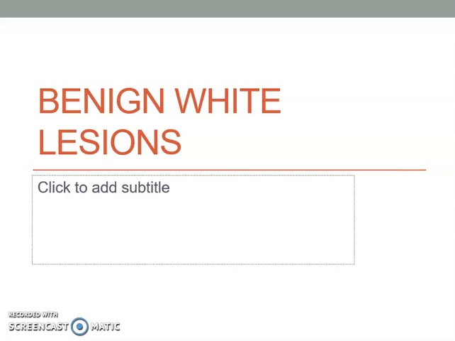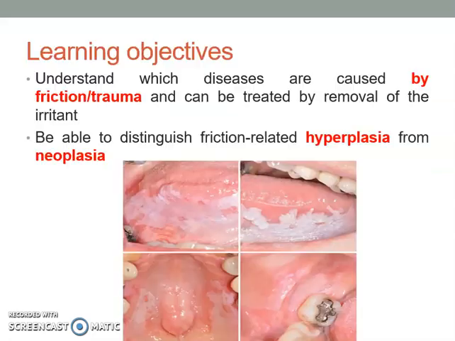So today's lecture is on benign white lesions. White lesions basically refers to any type of whitish presentation or lesions inside the mouth, regardless of the size of the lesions. Some of the white lesions can be mixed with some reddish appearance.